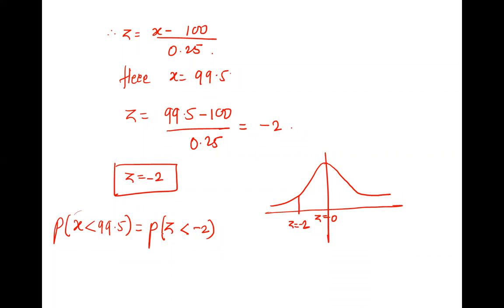So we need Z less than -2. Which area is that? Here Z is -2, this point. Where is less than -2? Left side. So this is your area. We want that. Now you know the area on each side is 0.5. Now, one more thing I forgot to tell you.